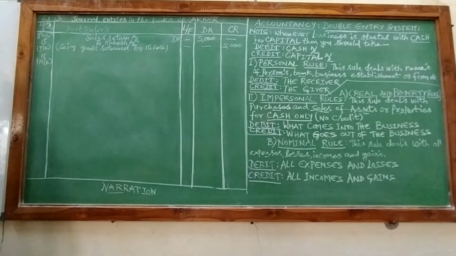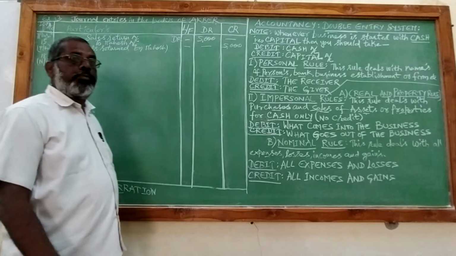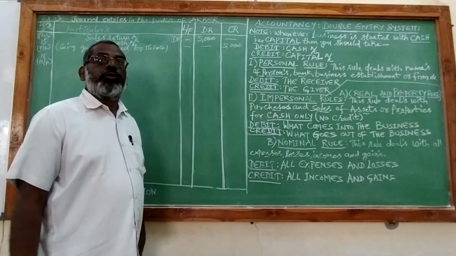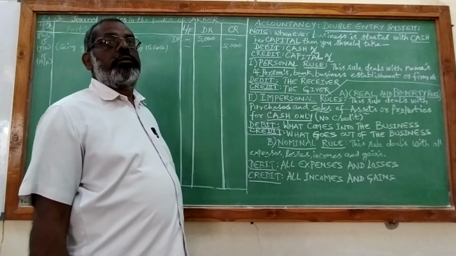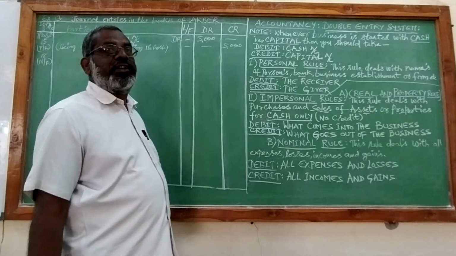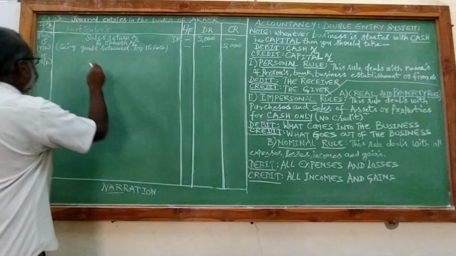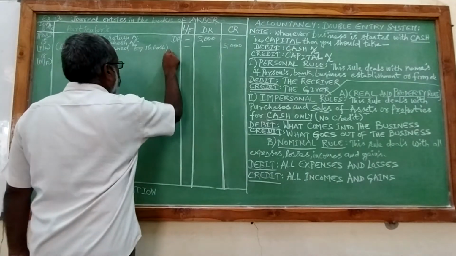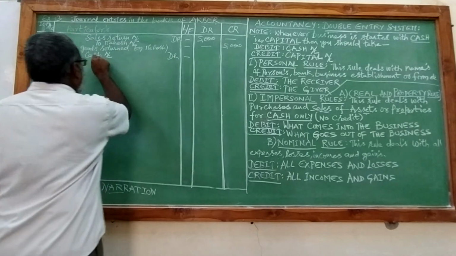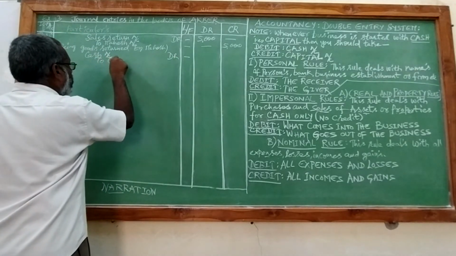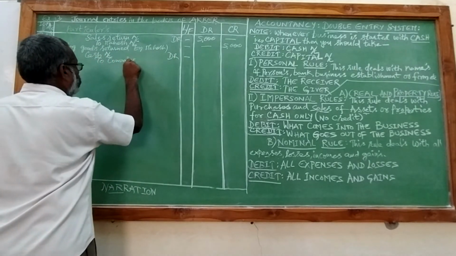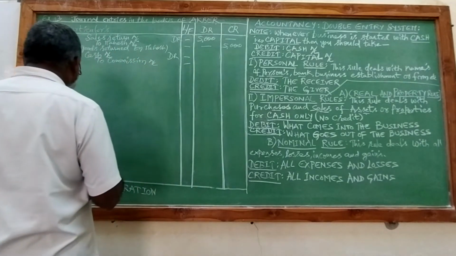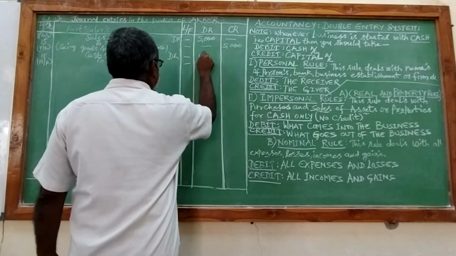So, in what form we are receiving commission means he has not mentioned anything. So, we are receiving commission in the form of universal mode of payments and receipts, that is cash. So, cash account has to be debited and commission should be credited. That is 1,000.